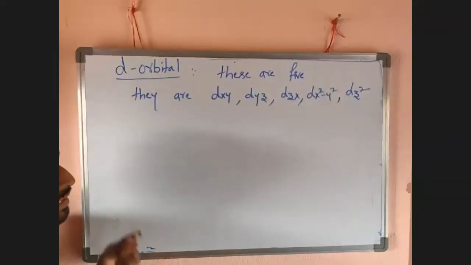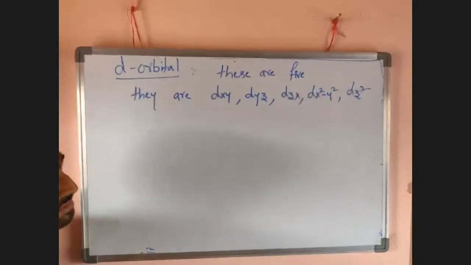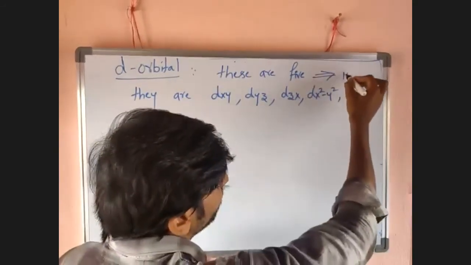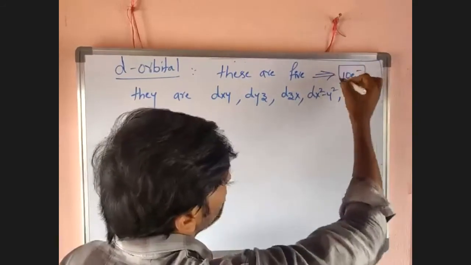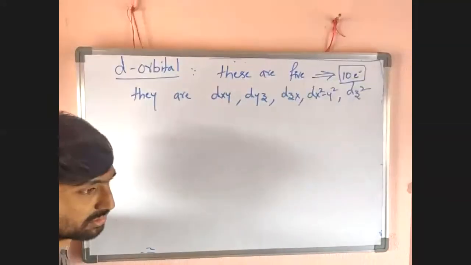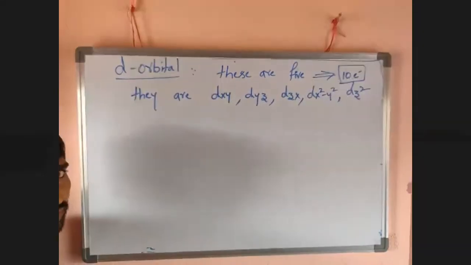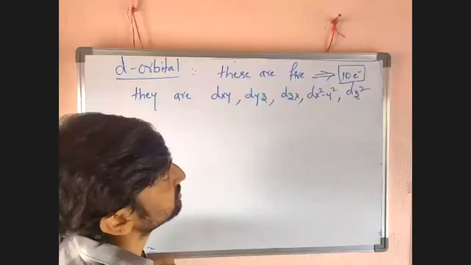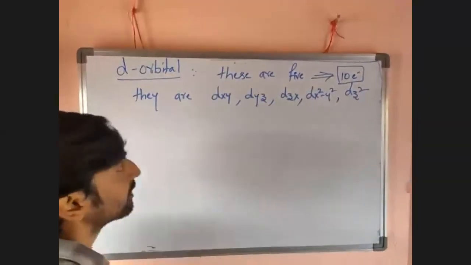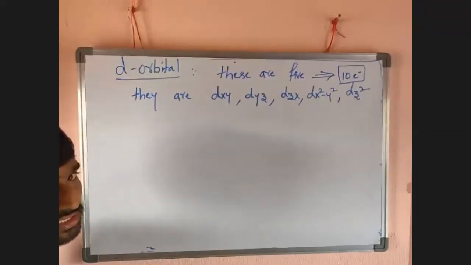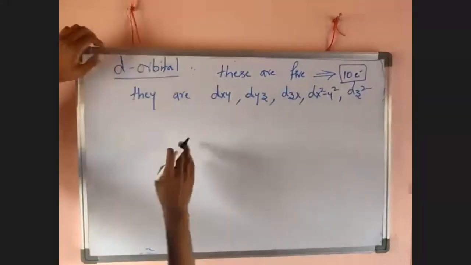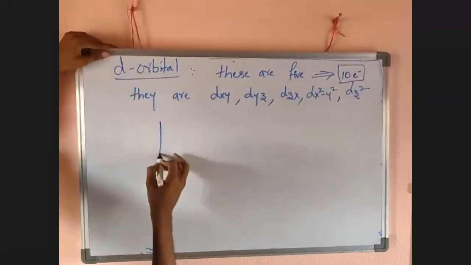How to remember? How many orbitals are there? Five. That's why these five orbitals can accommodate how many electrons, guys? 10 electrons. We know very well each orbital can accommodate only 2 electrons. You already learned in lower classes that each orbital can accommodate 2 electrons. Here a total of 5 orbitals are there. That's why the d orbitals can accommodate 10 electrons. Now the 5 d orbitals are there, so how to take their structures? We know the shape of the p orbital is what?